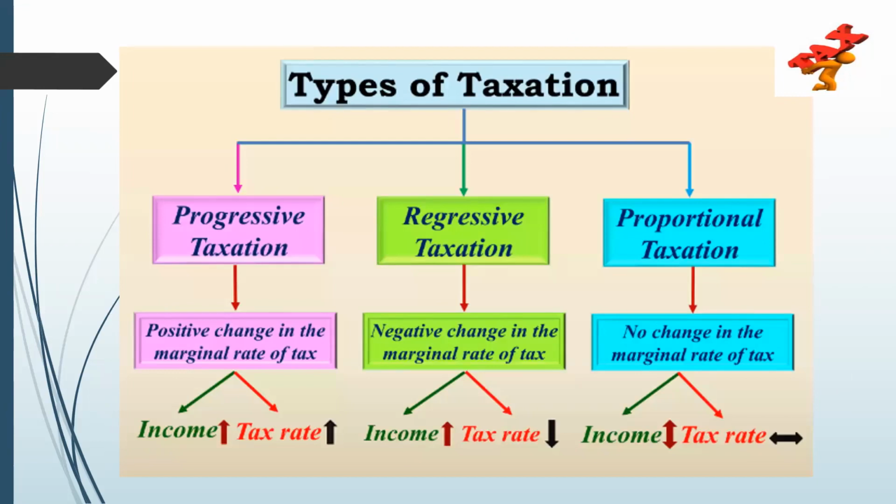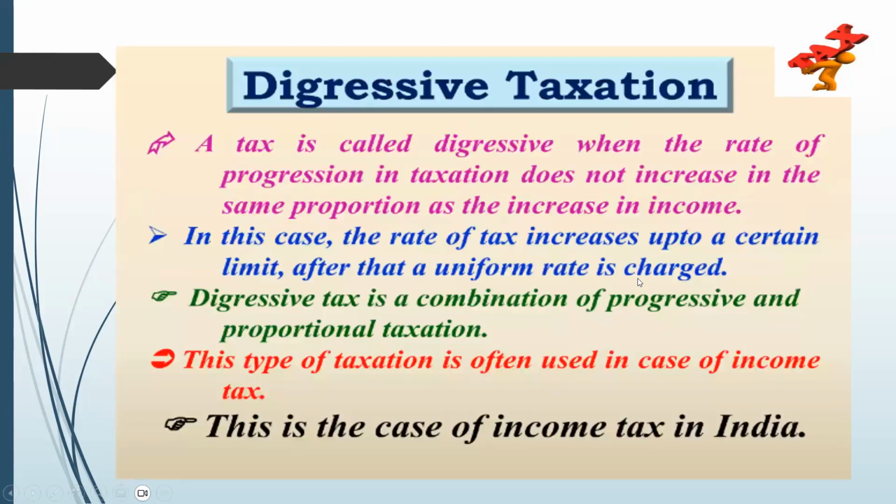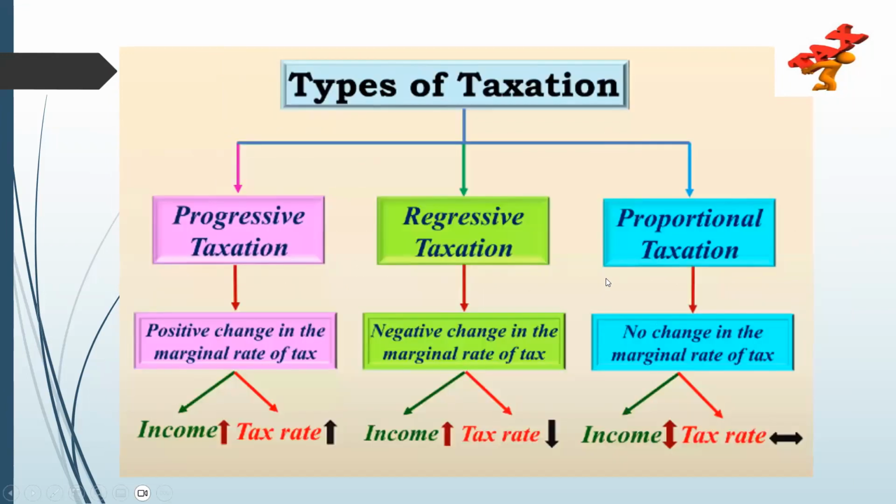Now, coming to the types of taxation, there are four types: progressive taxation, regressive taxation, proportional taxation, and the fourth one, digressive taxation. Coming to progressive taxation, it's a positive change, where the tax increases in proportion to the increase in income.